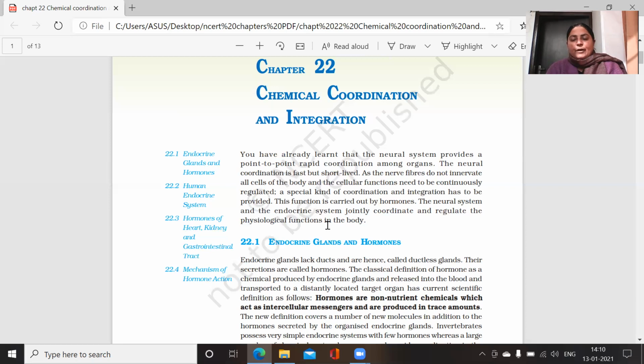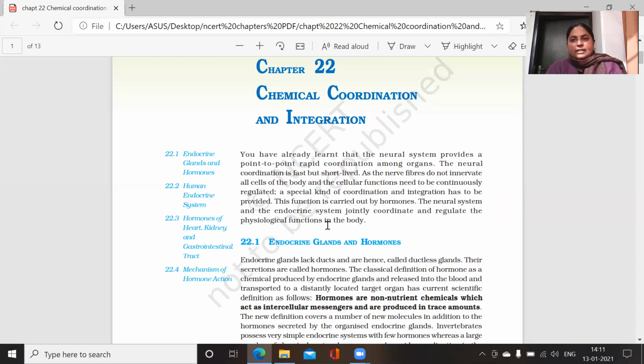These nerve fibers are made up of structural and functional units known as neurons. You have studied about these neurons in class 9th and 10th, that these neurons consist of some component parts. These may be dendrites, axons and the nerve endings.